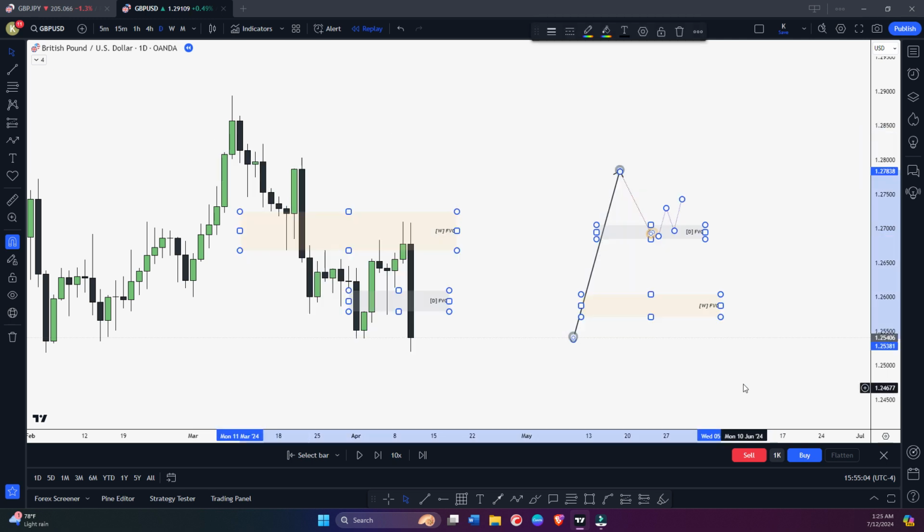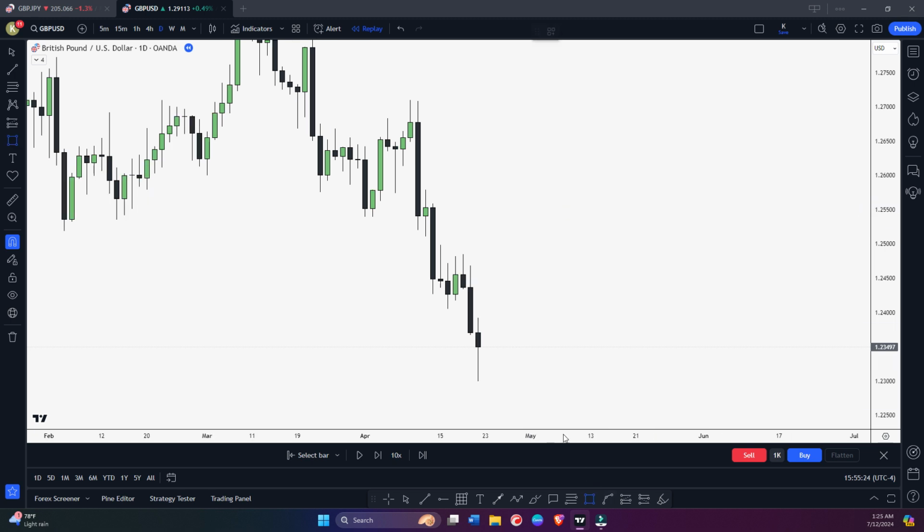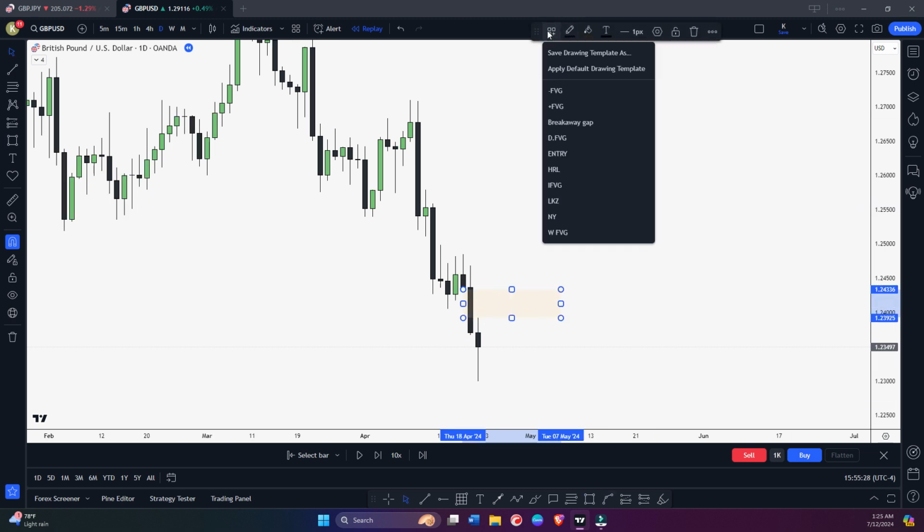So let me delete this quickly. Let's see one more example. Let's say here we have marked a daily bearish fair value gap.